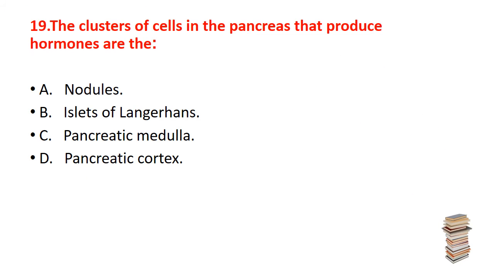Now, the question number 19. The cluster of the cells in the pancreas that produce hormones are the option A, nodules, B, islets of Langerhans, C, pancreatic medulla, D, pancreatic cortex. The correct answer is B, islets of Langerhans.